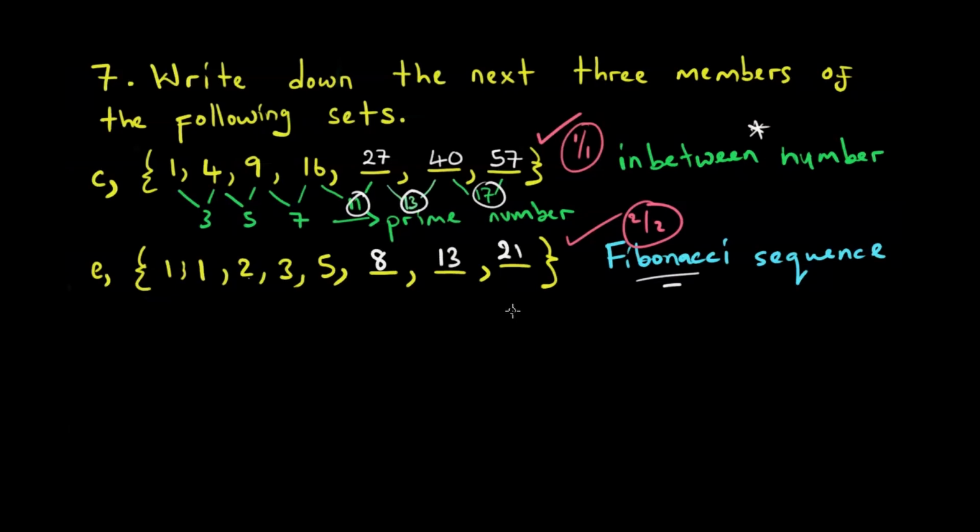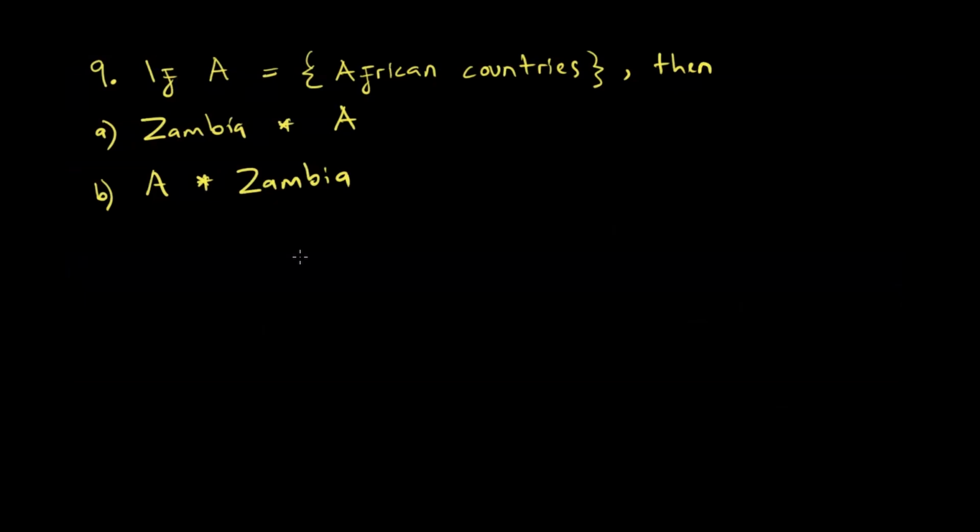And by the way, our course reader, the new general mathematics book, this question I took it from book 1. The Fibonacci sequence is introduced in passing in book 1. So we are done with this question. Our next question is going to be number 9. Number 9 says, if A is equal to African countries, then part A, Zambia, asterisk A, then A, asterisk Zambia.